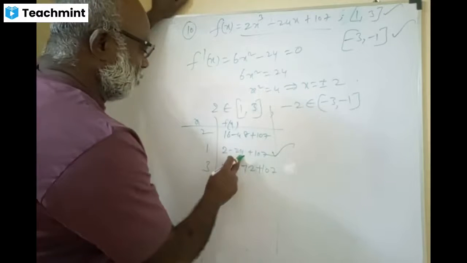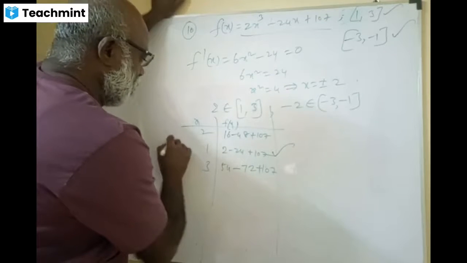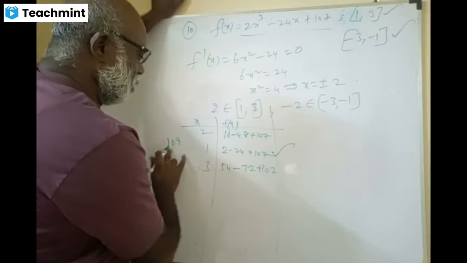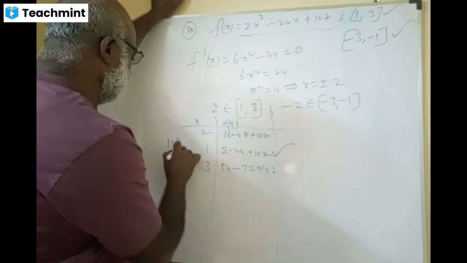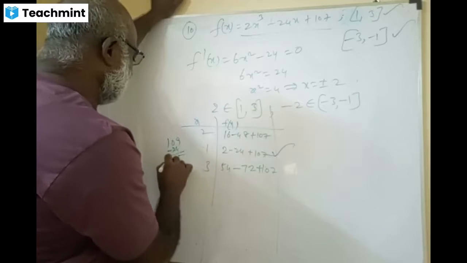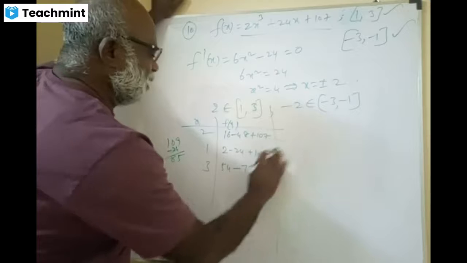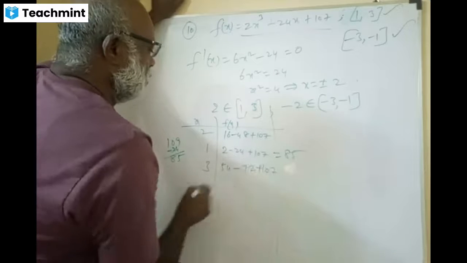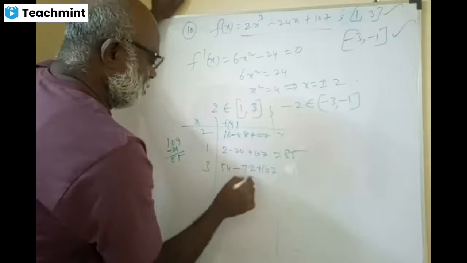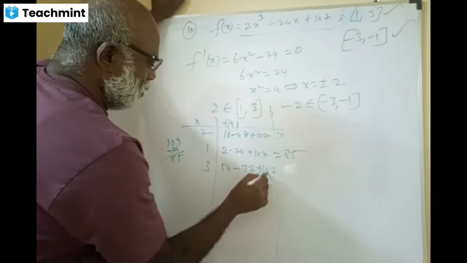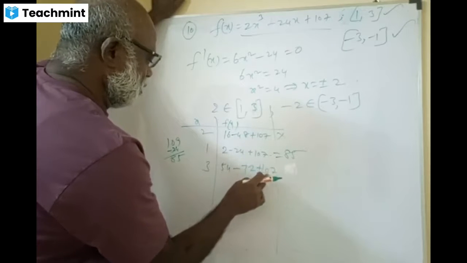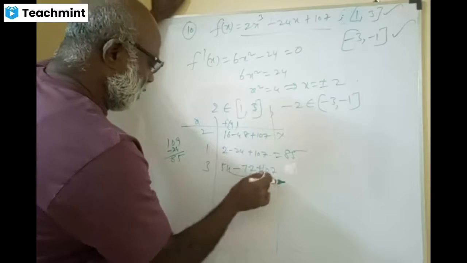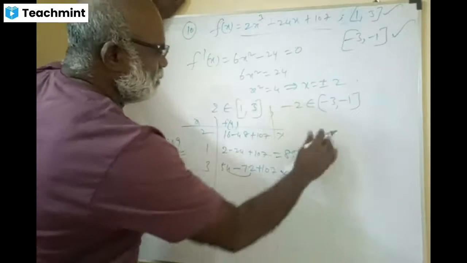109 minus 24, that is 85, I think. So this is 85, yes. And this is definitely not the maximum. This is 107, and this becomes minus 1, okay? Therefore, this is not the maximum. This is the maximum, yes.